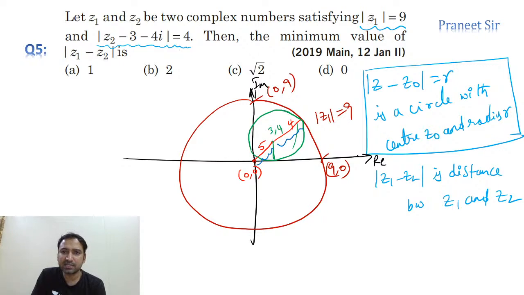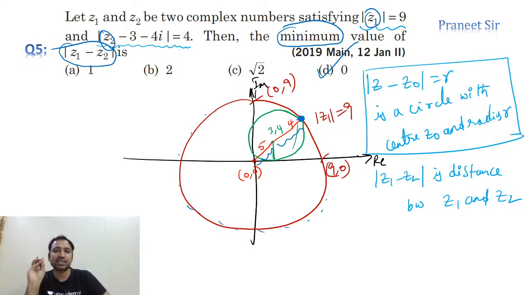So what is the shortest distance between them? See, this Z1 can be anywhere on the circumference of the bigger red circle. Same way, Z2 can be anywhere on this green circle. If we need to calculate the minimum distance between Z1 and Z2, he is asking the minimum distance. So if I take Z1 here and Z2 also here, Z1 minus Z2 is going to be 0 in that case. The shortest distance between these two circles is going to be 0. So the answer is 0, guys. Option D is the answer. Correct. So can we move to the next one?